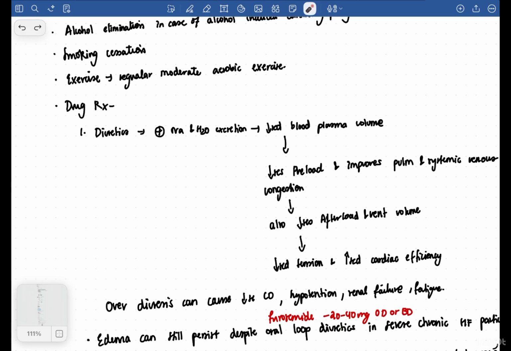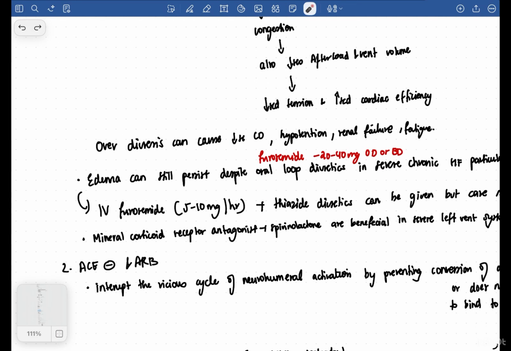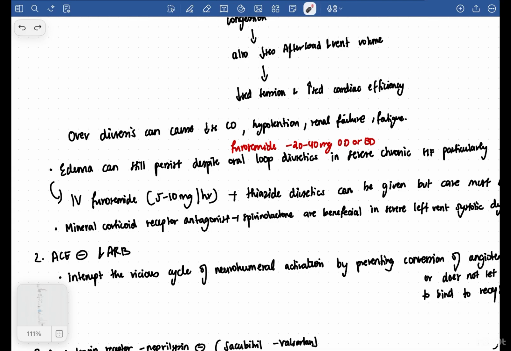Drug therapy mostly is diuretics. What will happen is that diuretics will promote sodium and water excretion. When sodium and water excretion occurs, preload will decrease, so there's decreased tension also, and cardiac efficiency will increase. Then what are the drugs which you'll give? Furosemide, okay, 20 to 40 mg OD or BD.